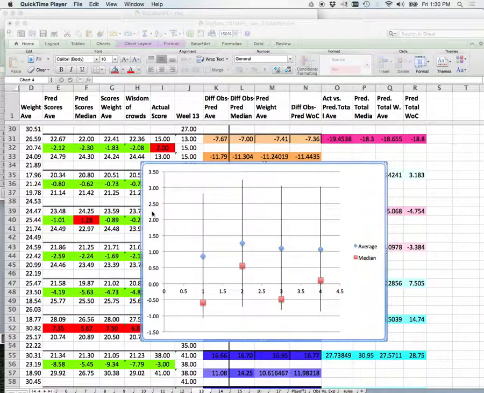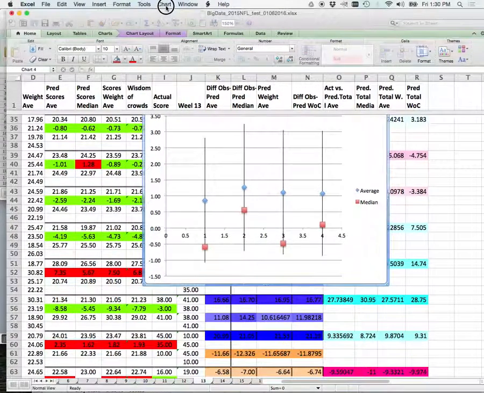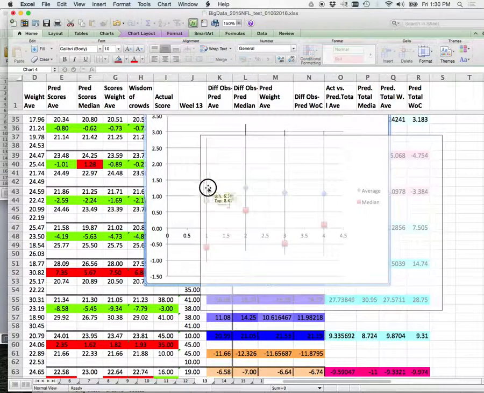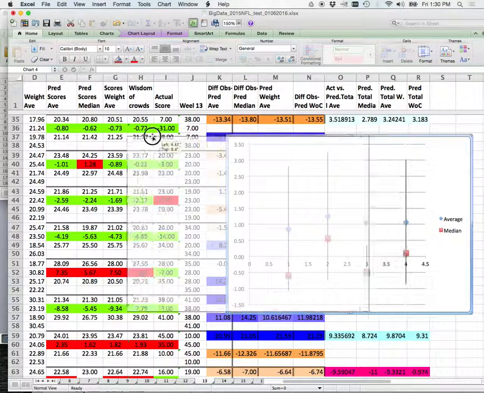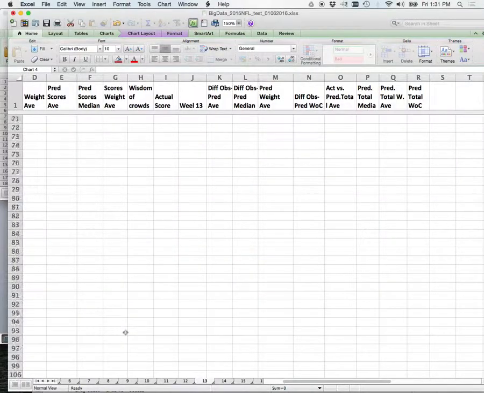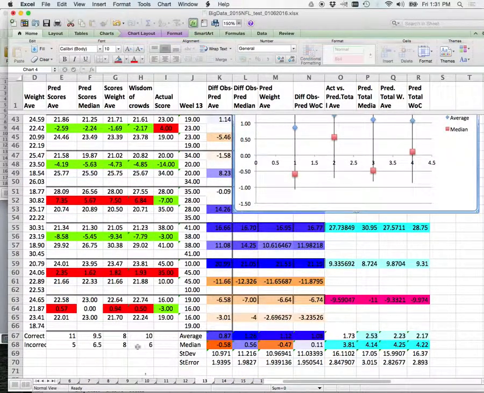So yesterday what we did was, remember, we are looking at weeks 13, 14, 15. We are trying to determine which method, taking the season average, median, weighted average, or wisdom of crowds, is better at predicting the games, which is down here. Which method gives you the most right for all 3 weeks. Then we want to know which method works best when you're looking at the individual scores for each team. Then we're looking at the total amount of scores.